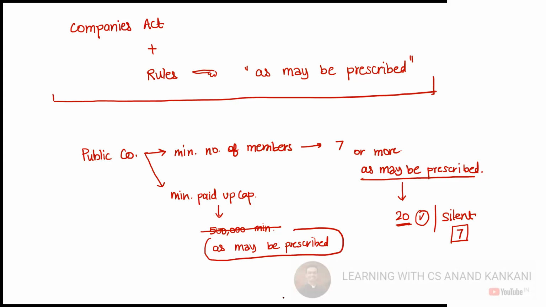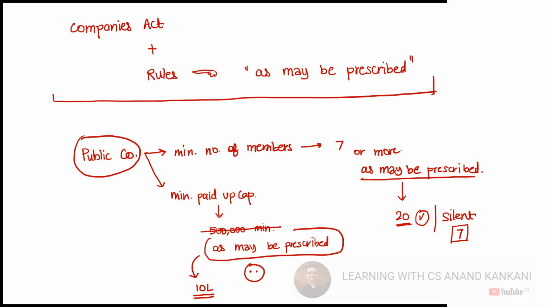As of now, the Ministry of Corporate Affairs is silent. They have said nothing about it. So right now, if you want to incorporate a public company, you can incorporate that even with 10,000 rupees. There is no problem. Got it? But tomorrow, if the rules prescribe and they say that to incorporate a public company, you need a minimum paid up capital of 10 lakh rupees, then with 10,000 rupees, I cannot incorporate a public company. I need a minimum of 10 lakh rupees. Guys, do you understand what I'm trying to say here? How you have to read the law, right? It's very, very important here.